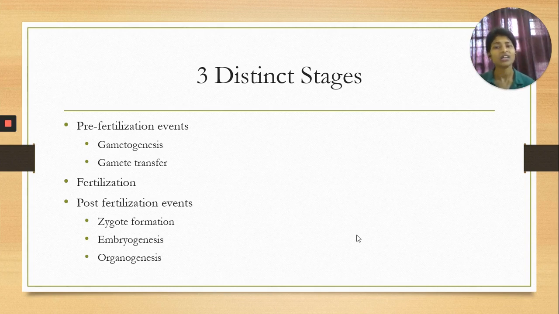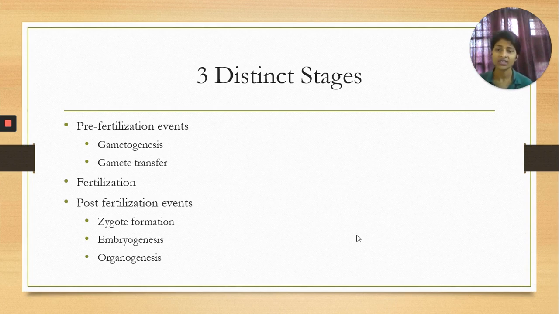So in pre-fertilization events, there are two sub-steps. First one is gametogenesis and second one is gamete transfer. Gametogenesis is basically related to the production and maturation of gametes. And the second one is gametic transfer. That means there is a need for shifting of gametes from the male reproductive part to the female reproductive part just for the process of fertilization.